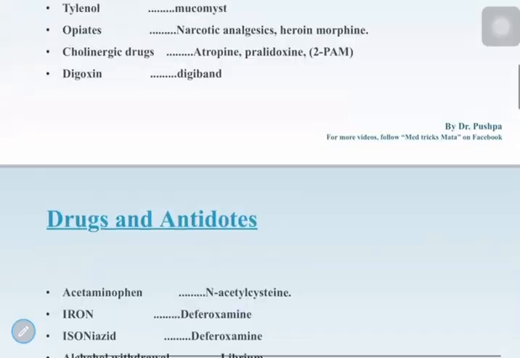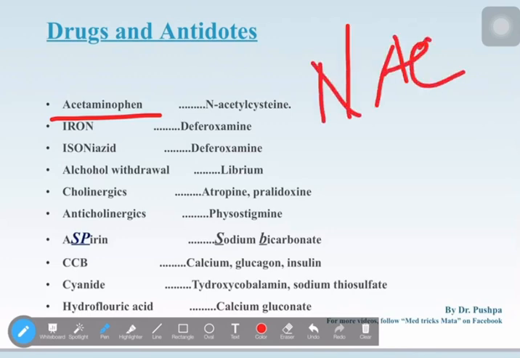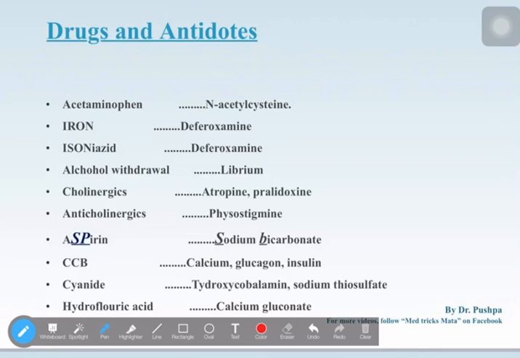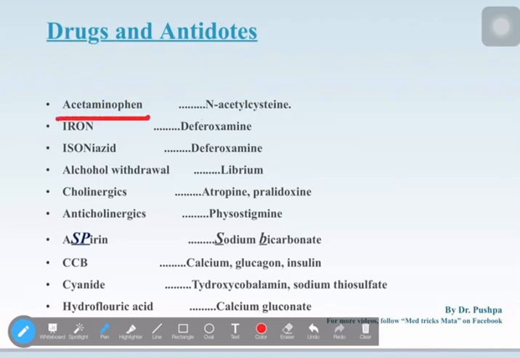The next one is acetaminophen. Acetaminophen is nothing but paracetamol. Paracetamol poisoning, we give NAC, that is N-acetylcysteine. One more thing you can remember: if they ask you paracetamol, another name is acetaminophen, so for paracetamol you give N-acetylcysteine. If they give you only acetaminophen in the question, it's easy to remember: that is acid. You just need to see the question and the options very carefully, and you'll remember it.